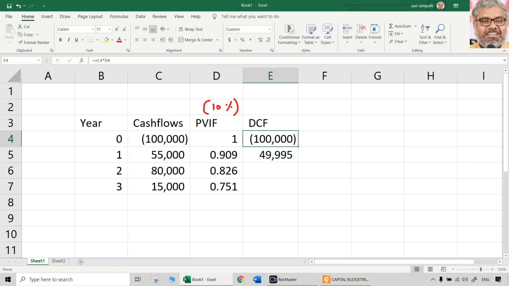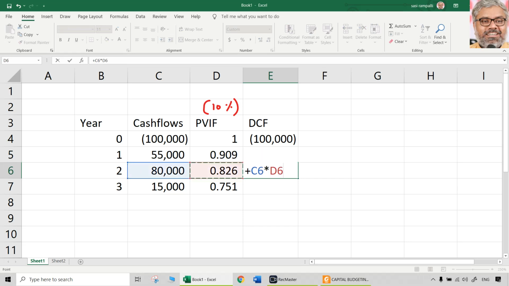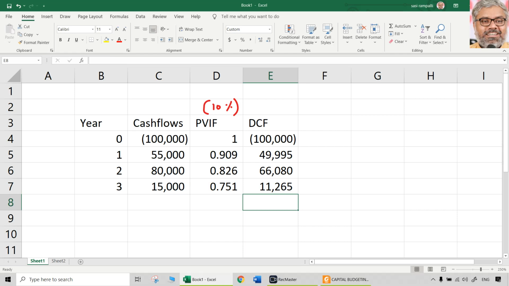So all that we need to do to find the discounted cash flow is multiply the cash flows with the present value interest factors, which we did for year 1 already. Now let us do it for year 2: 80,000 multiplied with that year's PVIF. Then year 3: 15,000 multiplied with that year's PVIF. We got all the present values of cash flows. The total of all of them is the net present value.